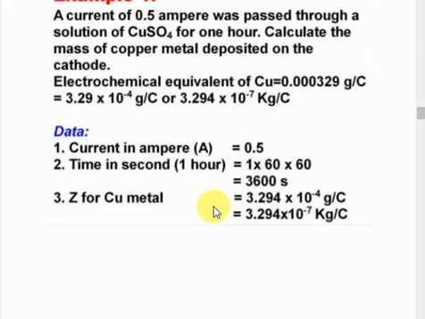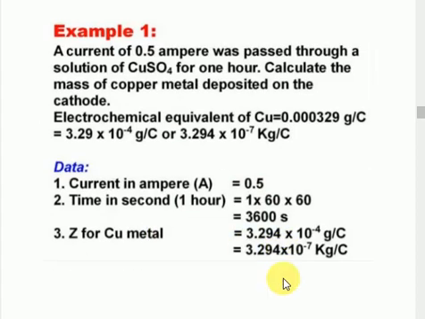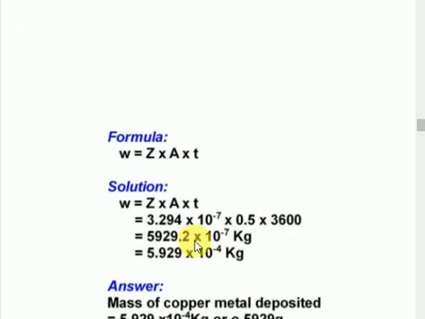Once again I am repeating the question. What is given? The current is 0.5 ampere, the time is 1 hour, which is 60 minutes of 60 seconds, and Z is also given. That is the data I mentioned here. And the weight is equal to Z, the equivalent weight, into the current and time, as they mentioned.